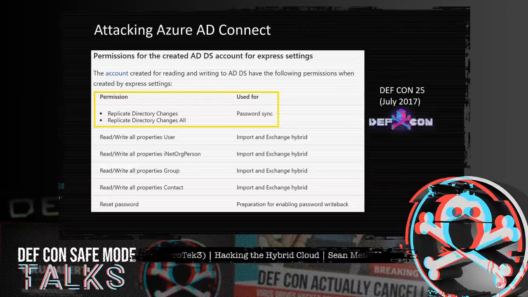3 years ago at DEF CON 25 in Las Vegas, I co-presented a talk called Hacking the Cloud. I talked about how Azure AD Connect's password hash sync permissions provided Mimikatz DC sync rights, and that the author of Mimikatz DC sync, Vincent Le Toux, was inspired by password hash sync to create DC sync because PHS requests password hashes for synced users on a regular basis.